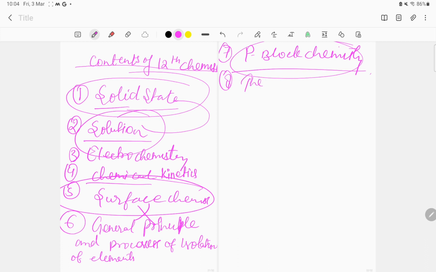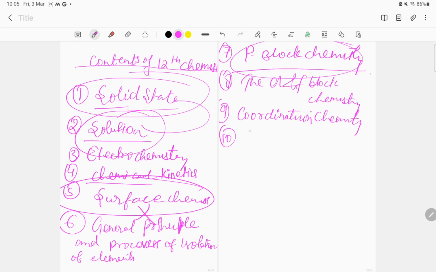So the next chapter that we have to study in class 12 is D and F block chemistry. Now the next chapter, that means the 9th chapter that we are going to study this year, is your coordination chemistry. And the next chapter, the 10th chapter that we will study this year, is haloalkanes and haloarenes.